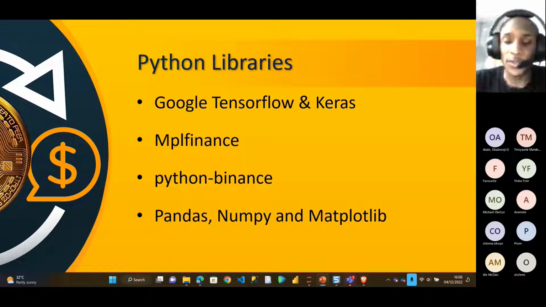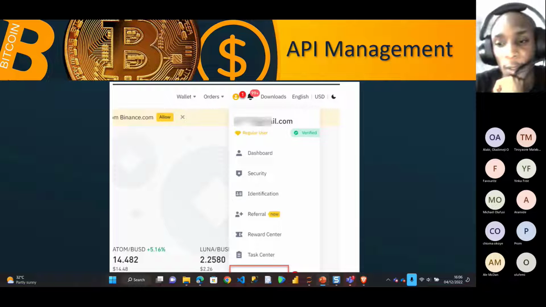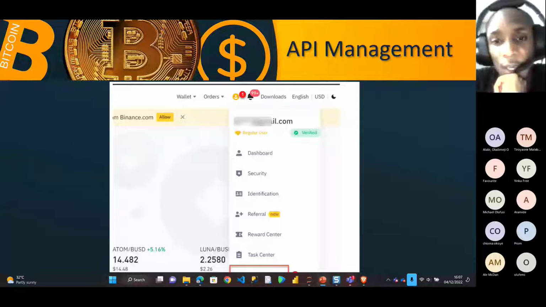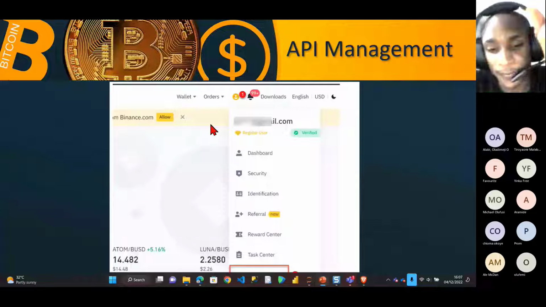Because of security reasons, I won't be logging into Binance, so I'll just be doing a presentation from here. The first thing you need to do is go to your Binance account and log in. For those of you that already have a Binance account, log into it. When you log in, you go to your profile. This is the profile over here, as you can see from my mouse. I wrote step 1 as the profile.